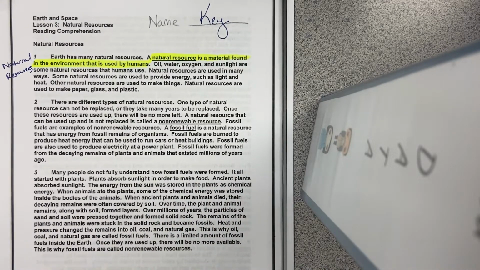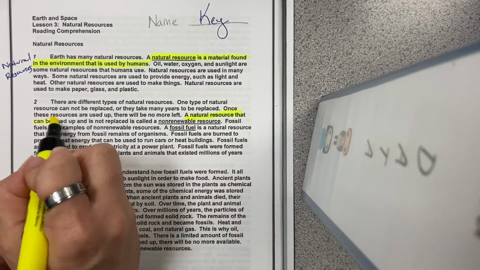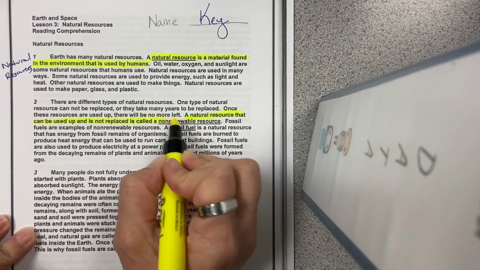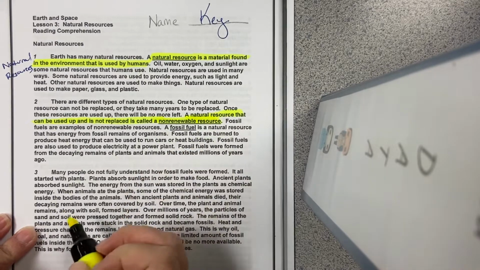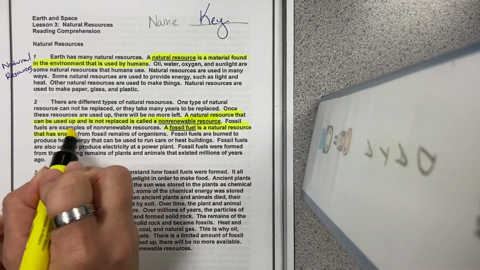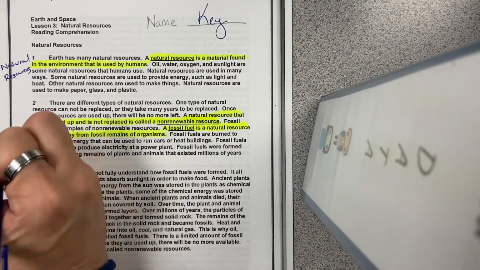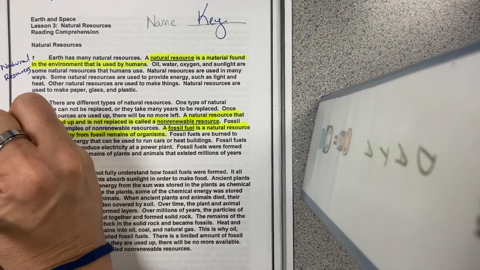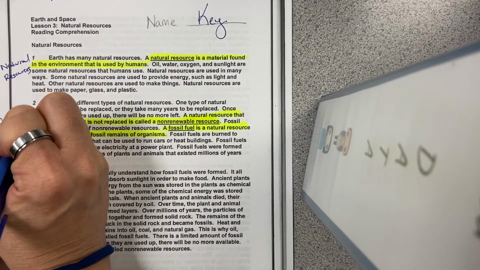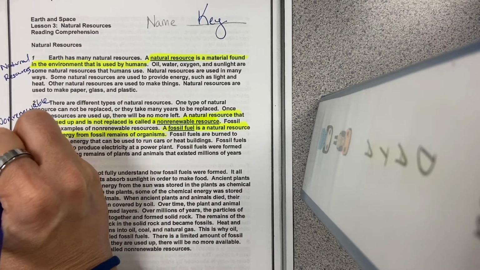So I have 2 vocabulary. I have a natural resource that can be used up and is not replaced, is non-renewable. And then I also have a fossil fuel is a natural resource that has energy from the fossil remains of organisms. So those 2 things is what I would say this paragraph is about. Right? This paragraph is about non-renewables, and it's also about fossil fuels.